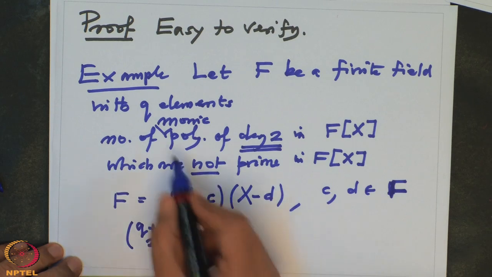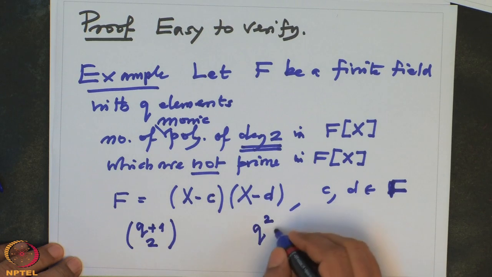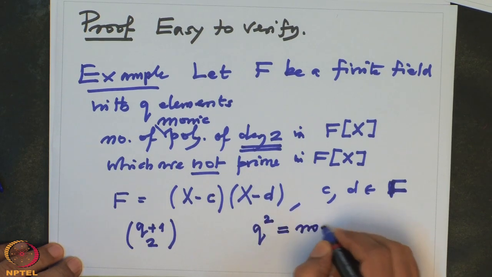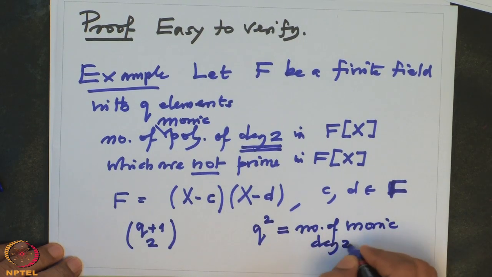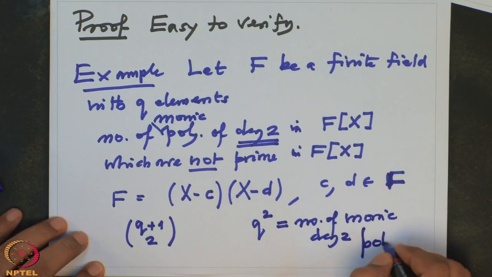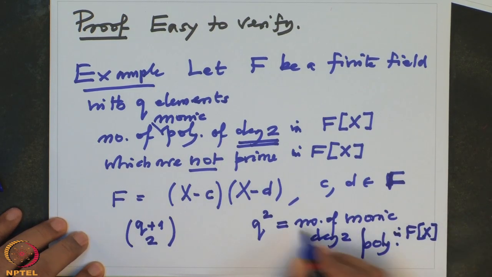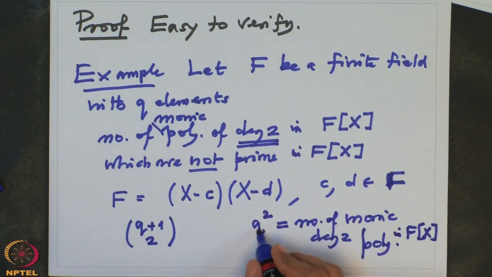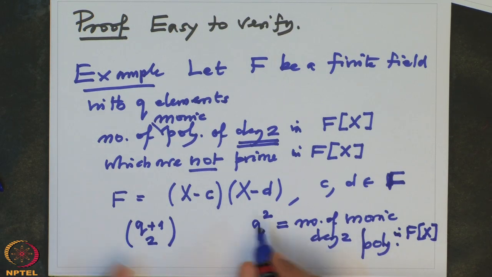And how many monic polynomials are there altogether? Altogether there are q square monic degree 2 polynomials in Fx. Because it is monic, the coefficient of x square is 1, and now you only have to count the coefficient of x and the constant term. So there are two positions, and in the field there are q elements, therefore we will have q square polynomials.